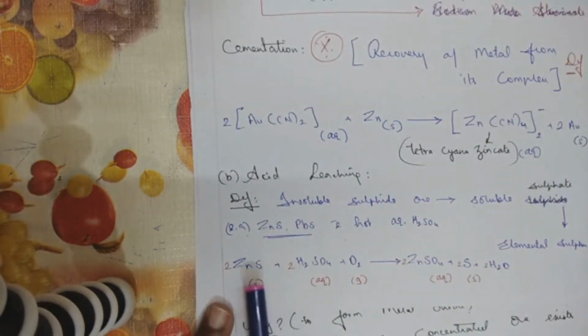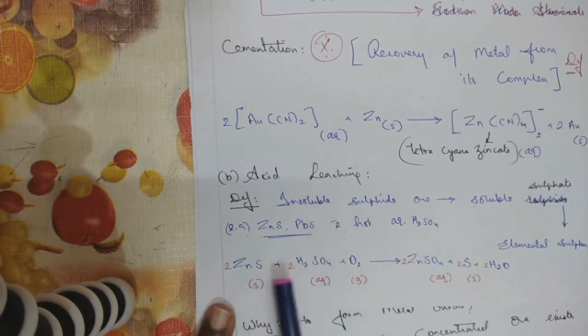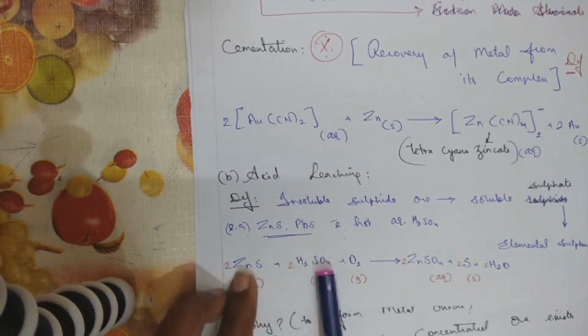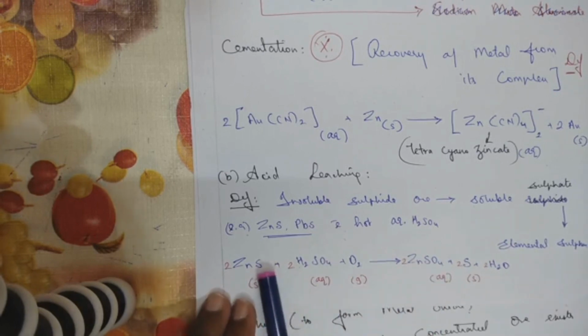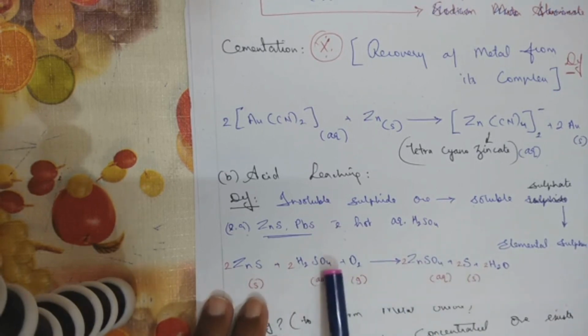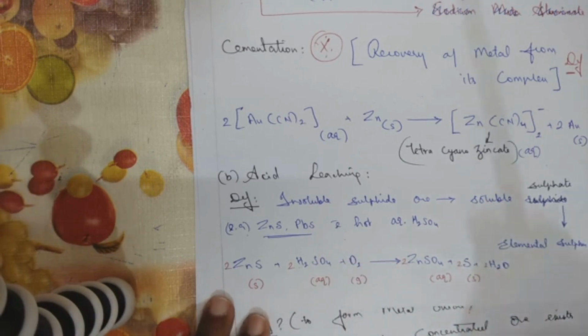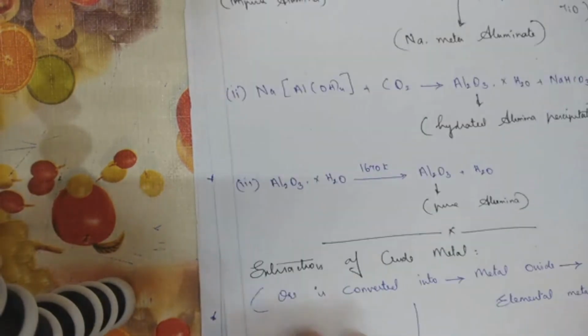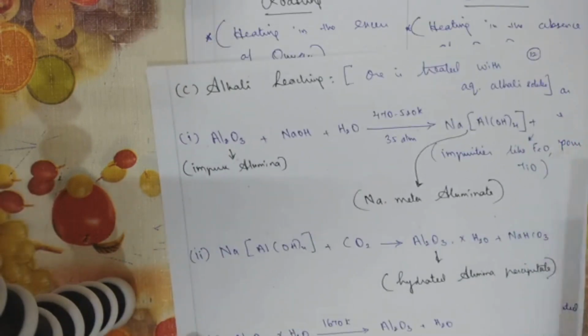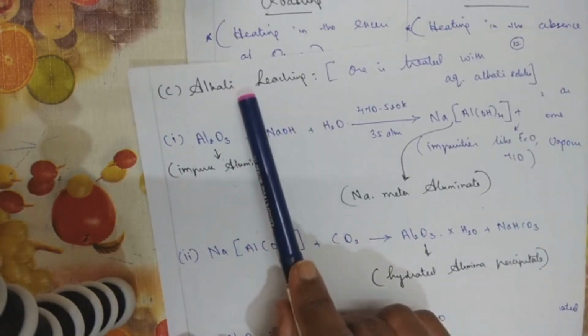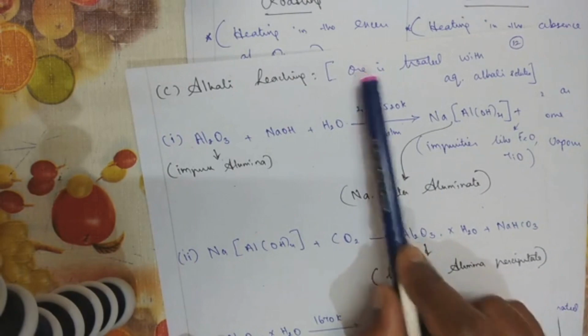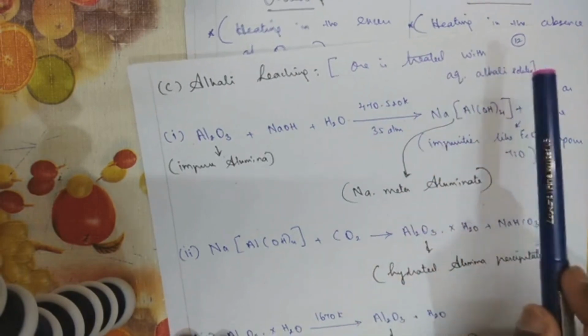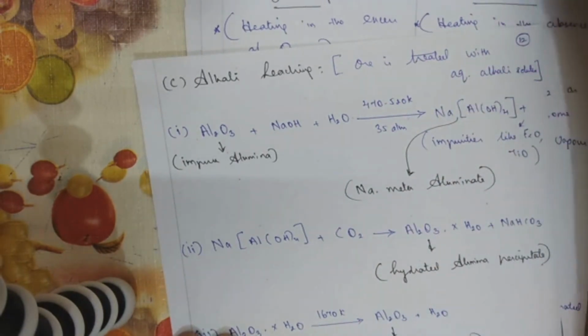So when we treat zinc blende with sulfuric acid in the presence of oxygen, sulfate and zinc get together as zinc sulfate. Elemental sulfur comes out. The leftover oxygen and hydrogen combine together to form a water molecule. The third type of leaching is alkali leaching. Alkali leaching is suitable for those ores which can be treated with an aqueous alkali solution.